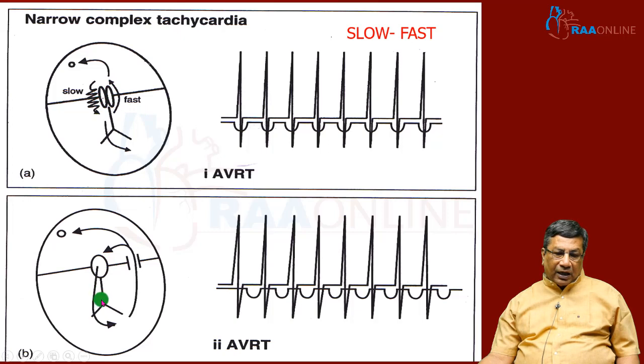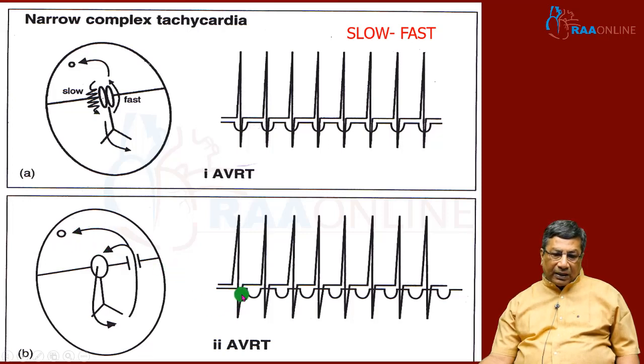Whereas, in orthodromic tachycardia of the Kent bundle, antegrade conduction will be happening through the normal pathway, resulting in a narrow QRS complex tachycardia, but the retrograde P wave will take a little more time to activate the atrium, because the impulse has to go through the accessory pathway, then travel to the atrium to depolarize it retrogradely.